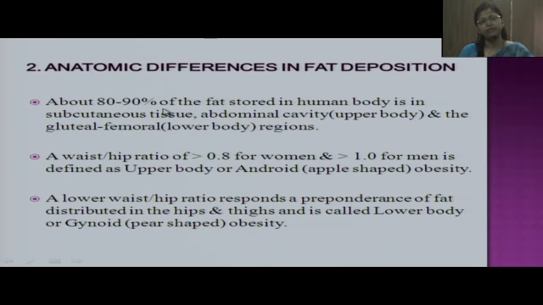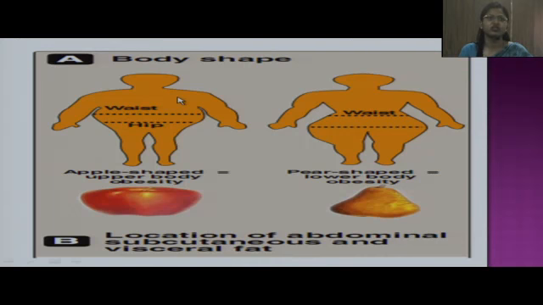About 80 to 90% of the fat is stored in the subcutaneous tissue, either in the abdominal cavity, that is the upper part of the body, or in the gluteal femoral region, that is the lower part of the body. So if the waist-hip ratio is more than 0.8 in women and more than 1 in men, it is defined as upper body or android type of obesity, while if the waist-hip ratio is less, it is considered as gynoid type of obesity.